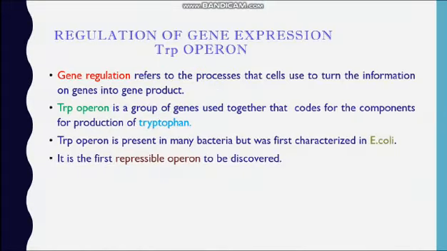So what is an operon? First of all, it is an operon system. That means multiple genes are controlled by a single promoter, and always the products of the operon are the enzymes that convert chorismic acid into tryptophan in a series of steps. By using this operon, bacteria are able to produce tryptophan, which is used in protein synthesis. This operon was first characterized in Escherichia coli. It is the first repressible operon to be discovered.